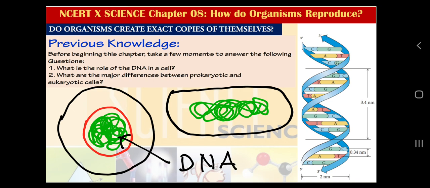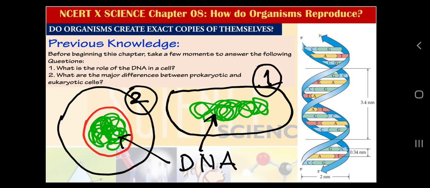DNA, you must have heard about chromosomes, chromatin, chromatin fiber, these types of things also. I will clarify each and everything, but for now we must understand that DNA is present in both prokaryotic cells and eukaryotic cells. And what was the role of DNA? I hope you remember this, but let me clarify by one statement. DNA was there to control all activities of the cell.